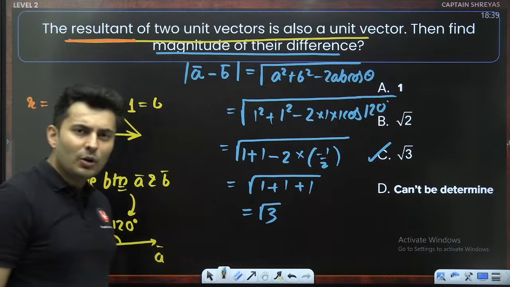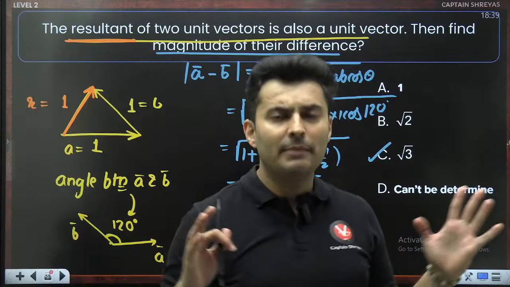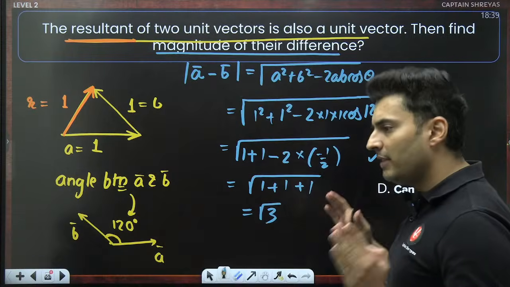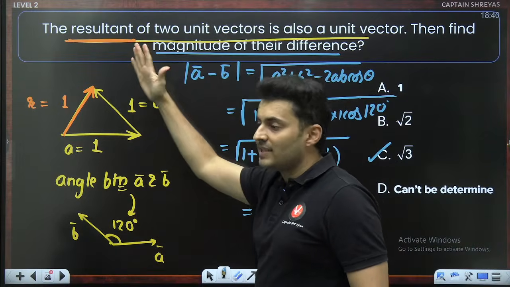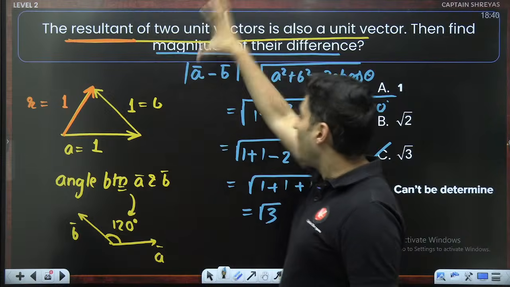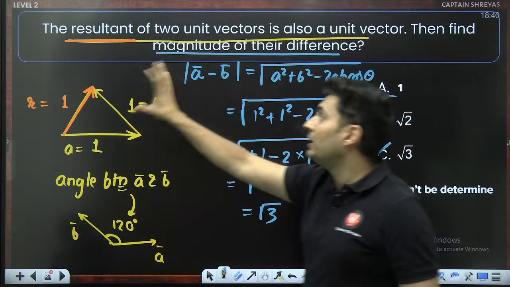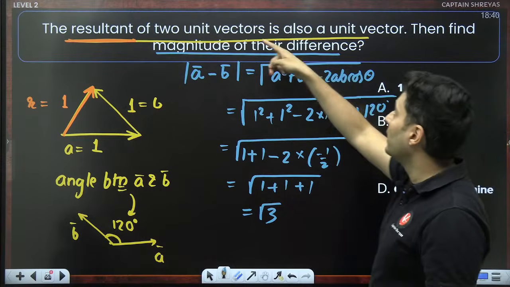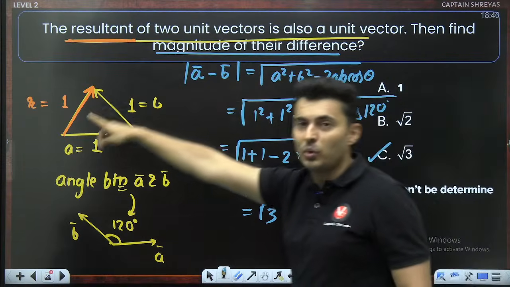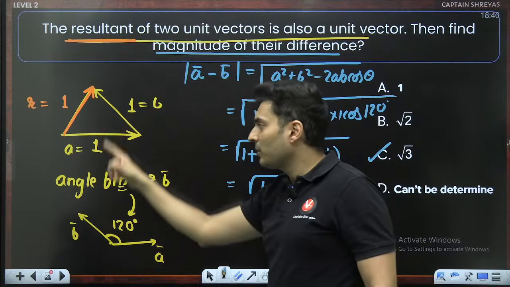Cool. Shall we go ahead, my dear students? Very straightforward. So we went step by step. You have to dissect the problem, look at it part by part. Resultant of two unit vectors, two vectors of magnitude 1, is also a unit vector. So that's how I drew the triangle.